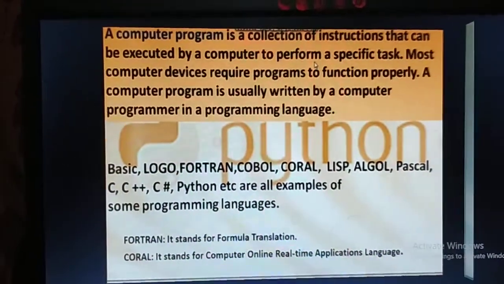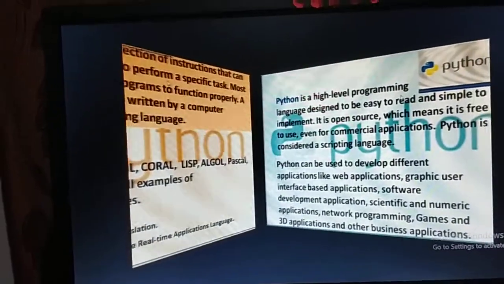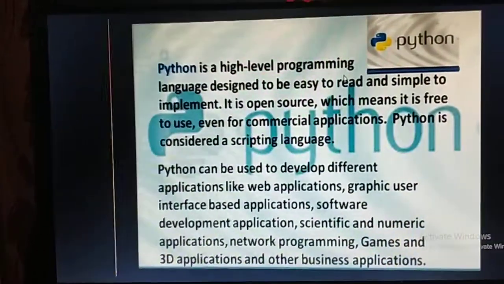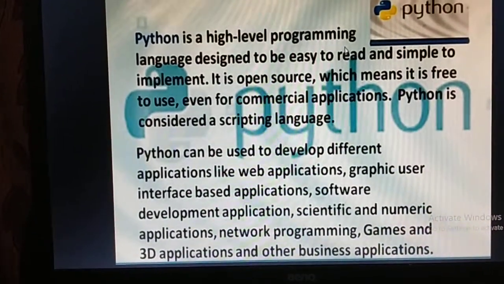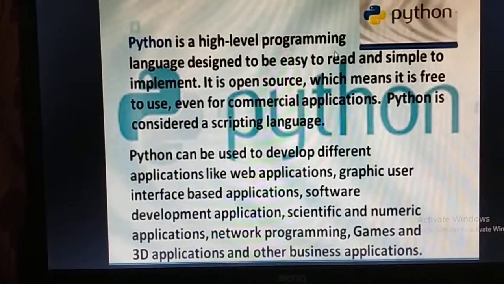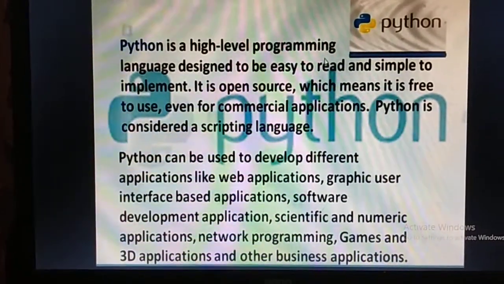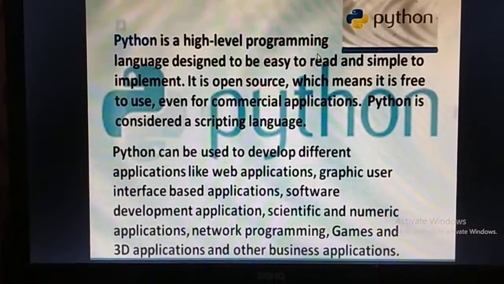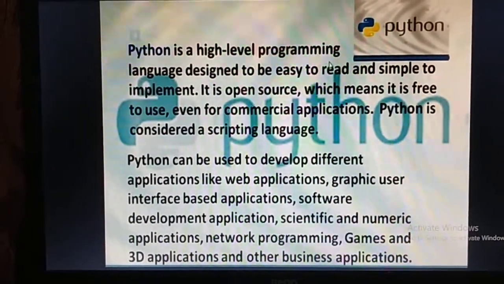Now we have to discuss Python. Everyone, we have to know first, Python is a high level programming language designed to be easy to read and simple to implement. It is open source, which means it is free to use even for commercial applications.